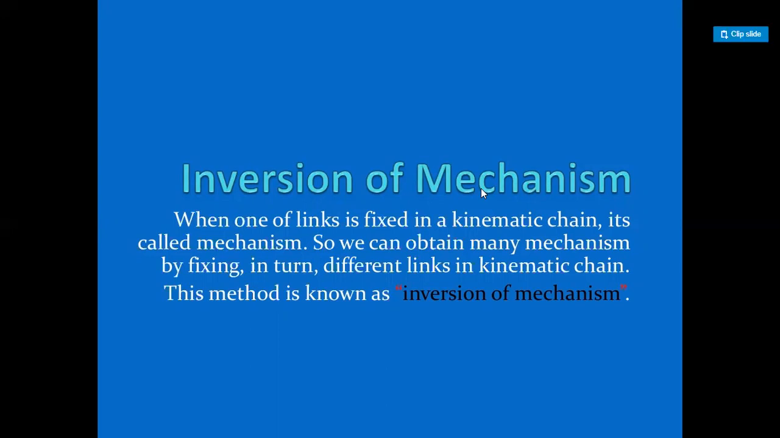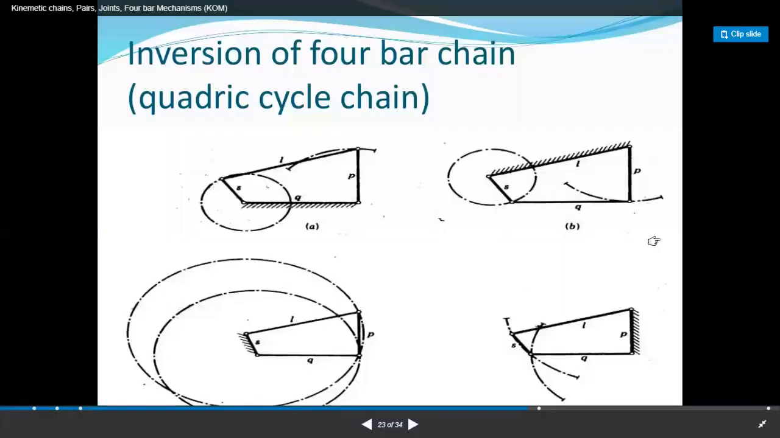Or you can regenerate the kinematic links in such a way that the arrangement of the first kinematic chain is different, but the transmitting force or relative motion is available in the mechanism. Then you can say both mechanisms are inversions of each other. This is a simple way of discussing inversion of mechanism. Let's take an example.